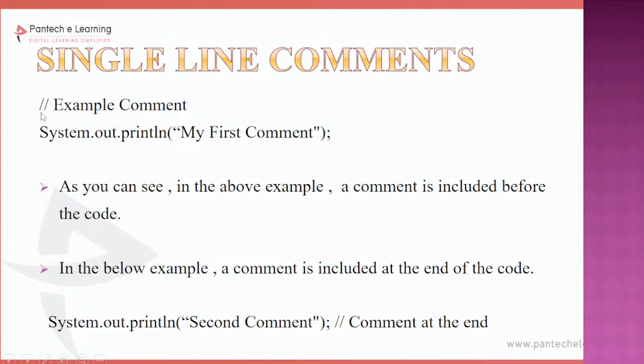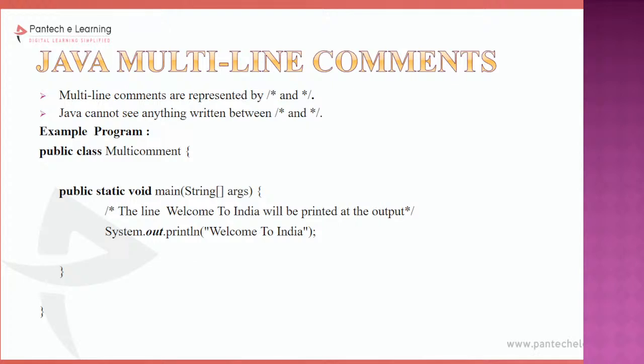Comments can be included at the beginning or at the end. Based on our requirement, where we require a comment, we can add a comment at the beginning or we can add a comment at the end. Clear with this? Multi-line comments are prepended by slash, asterisk and closed by asterisk, slash. So instead of a single line of comment, I can have multiple lines of comment. In order to provide a more elaborate description about that piece of code, I can go for multi-line comments.